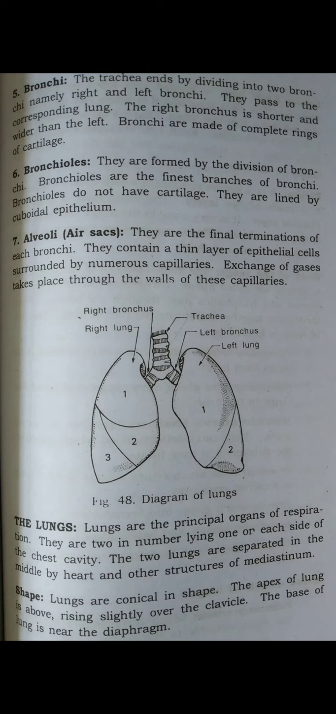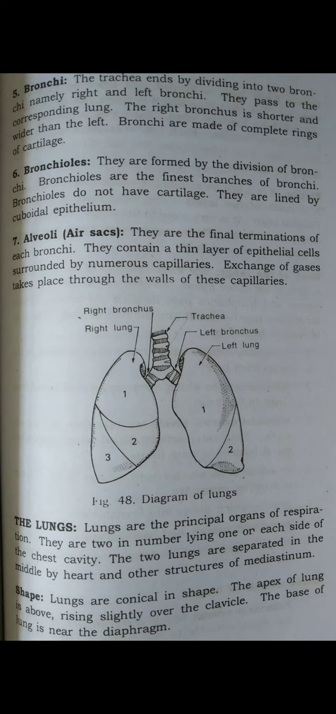Next is the difference between the right lung and left lung. First we will discuss the right lung. The right lung has more lobes: 3 lobes, upper, middle and lower. They are separated by 2 fissures. One is oblique, separating the middle and lower lobes. The other is horizontal.